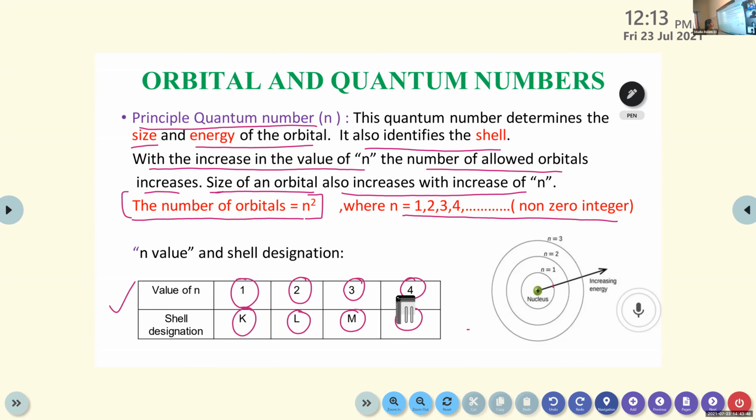So I'm repeating, the principal quantum number provides the size and energy of the orbital, and it also identifies the shells. With the increase of n value, the size of the orbital increases and the number of allowed orbitals also increases. This is clear, children? Any doubt here?